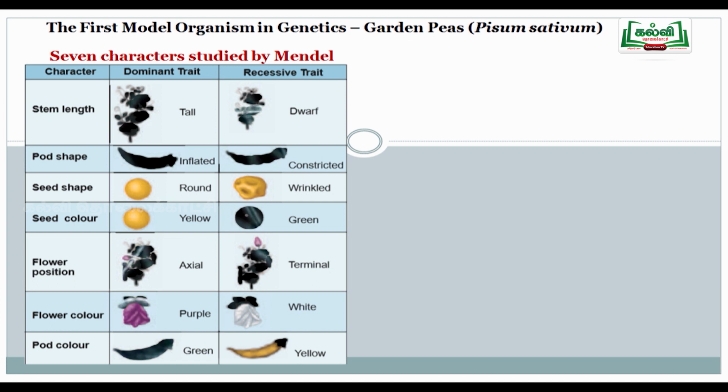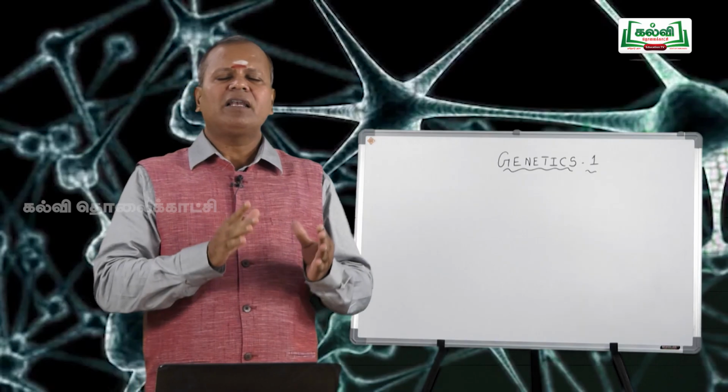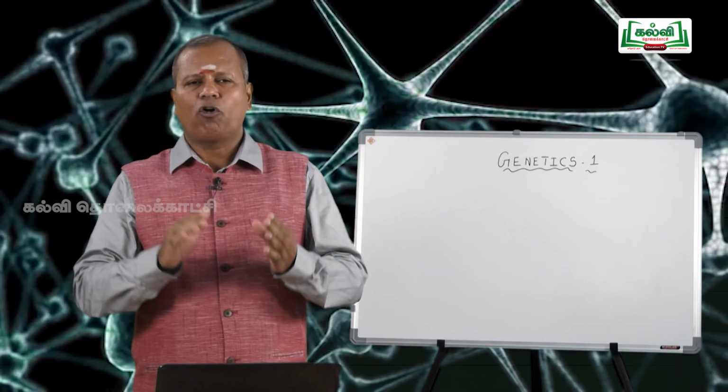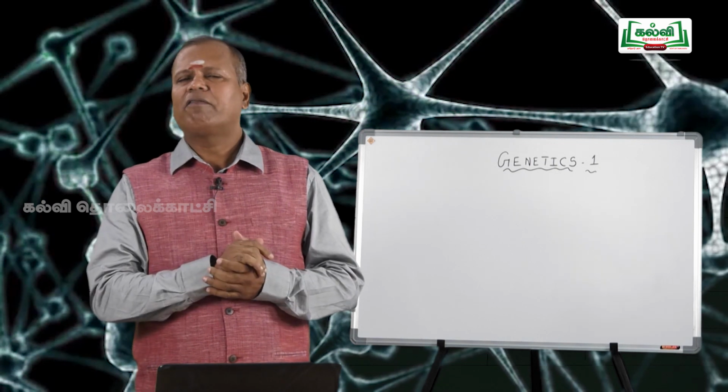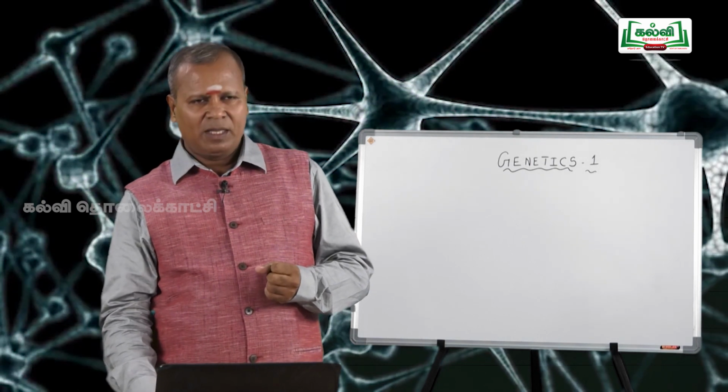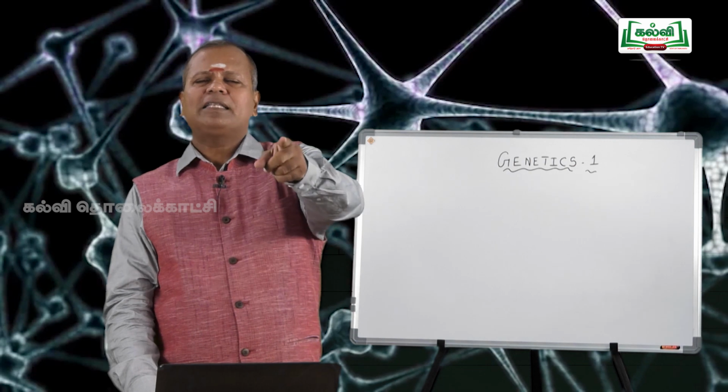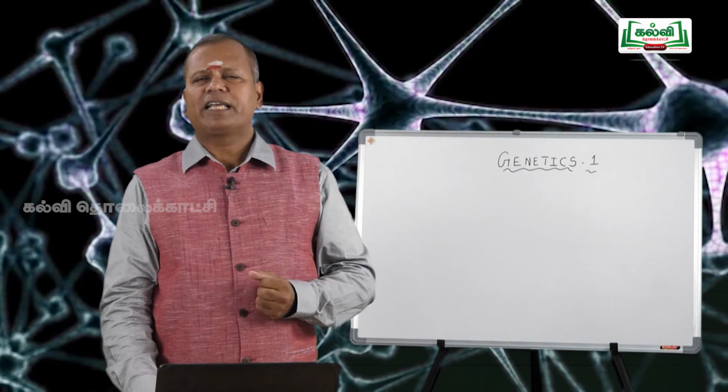So tall is dominant over dwarf, inflated is dominant over constricted, round is dominant over wrinkled, yellow is dominant over green, axillary flower is dominant over terminal, purple flower is dominant over white, and green pod shape is dominant over yellow. These things are very important for your NEET examination. Then Mendel selected 7 characters for his experiment.